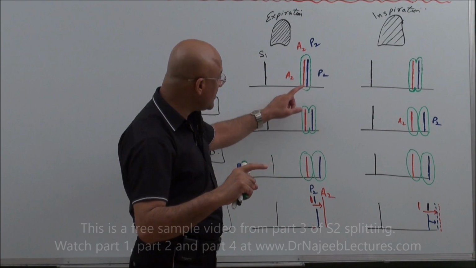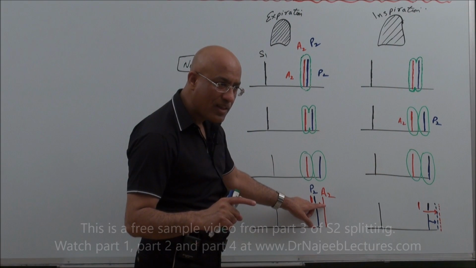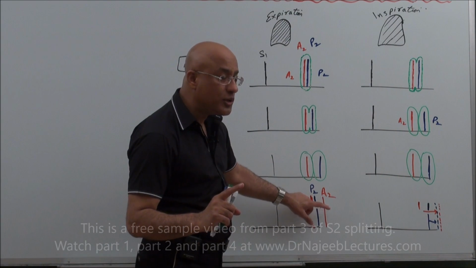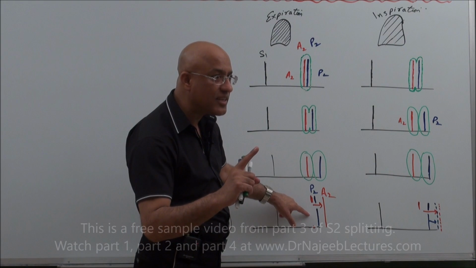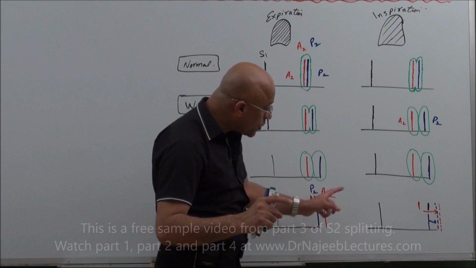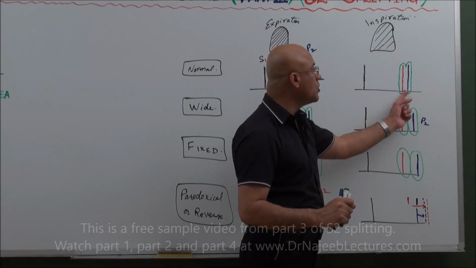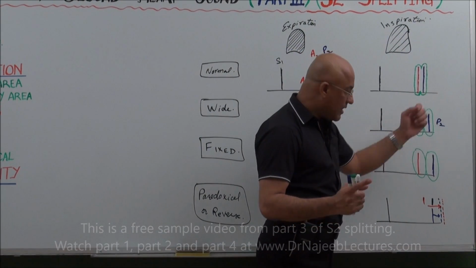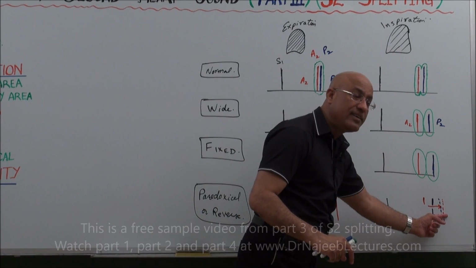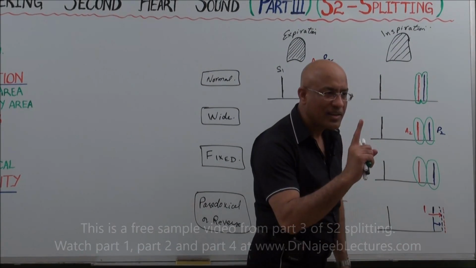But in this disease, when A2 moves ahead, it will cross the P2. And if it crosses so much, it may be heard as an independent sound during expiration. So we will say there is what kind of splitting? Reverse splitting. But during inspiration, normally P2 delays itself. Now in this patient, when P2 delays itself, it will fuse with the delayed A2, and during inspiration the second heart sound will become single.